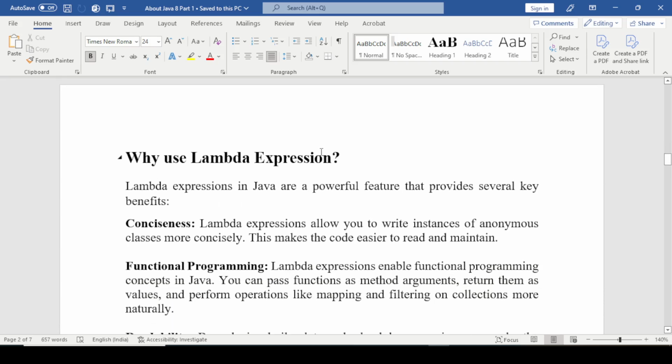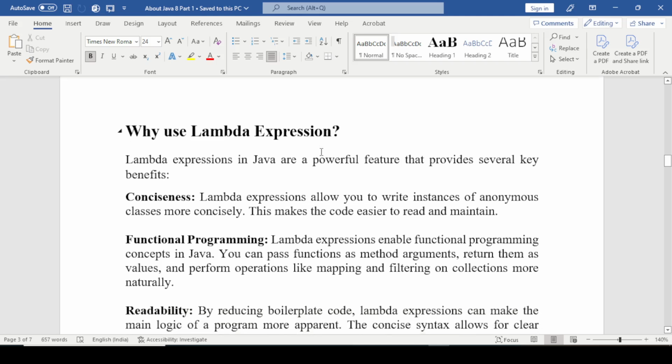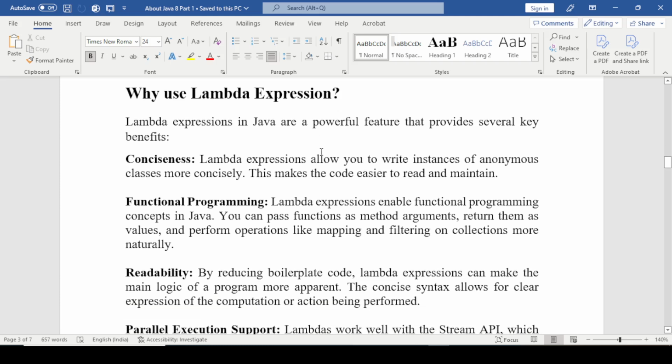Third question: why use lambda expression? Lambda expressions in Java are a powerful feature that provides several key benefits. First is conciseness. Lambda expressions allow you to write instances of anonymous classes more concisely.